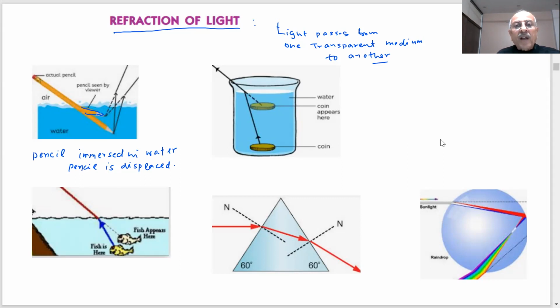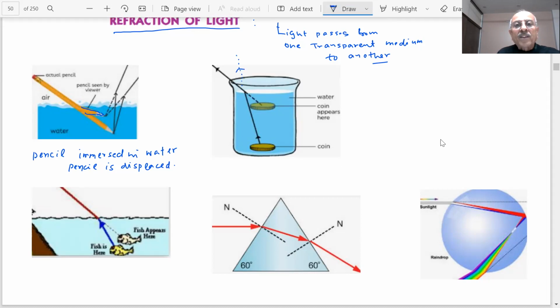What is happening? Actually, the ray of light I have shown, this is a ray of light. It should have been going like this, student. But it is not going like this. What has happened? It has bent. You see, the ray of light is not traveling straight now. In a transparent medium, light travels along a straight line path. But the light is now changing its path.